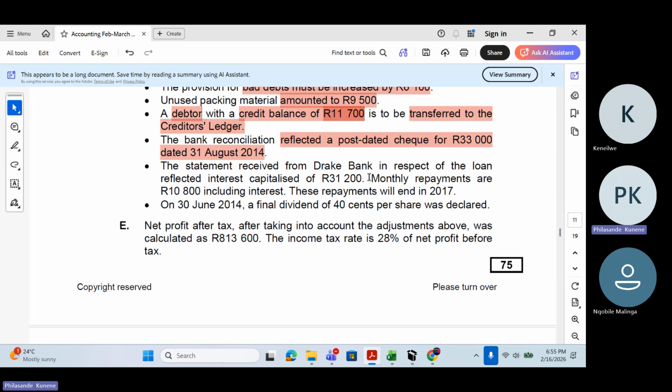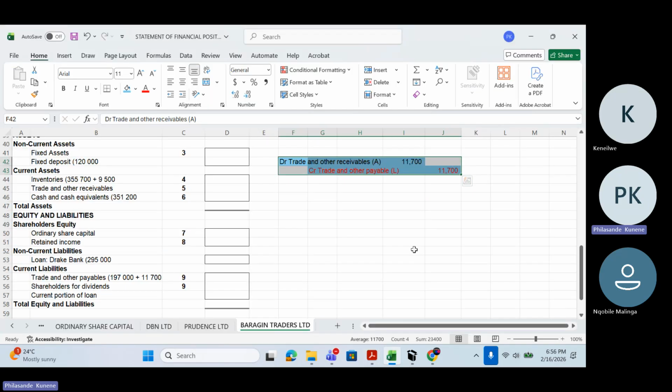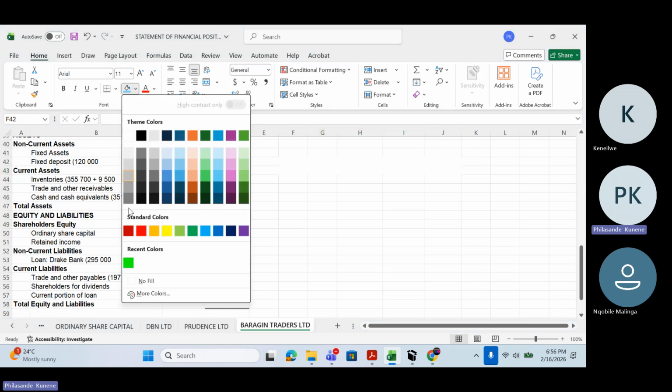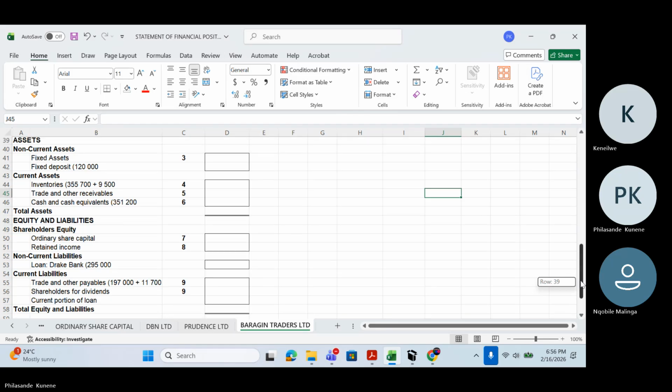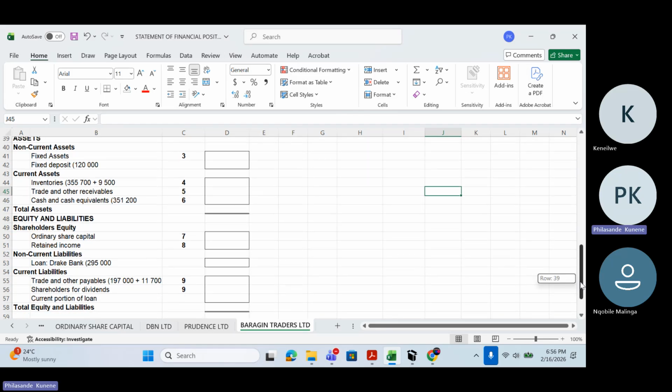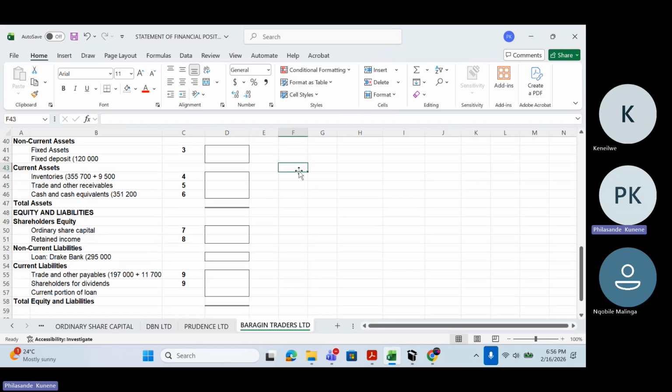Remember, when I'm issuing a check, what do I do immediately? I'm recording it on the CPJ. Immediately, I'm going to debit accounts payable, because I'm paying a creditor here.